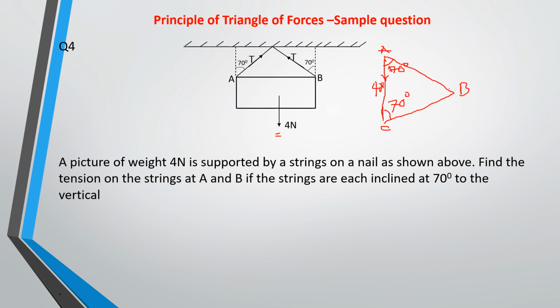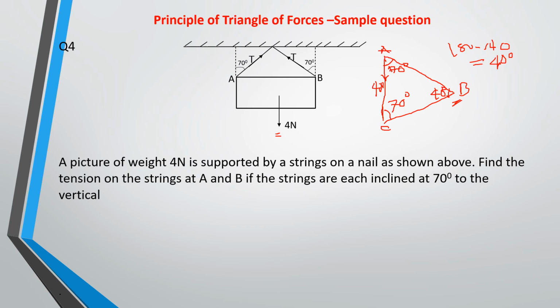Okay, so if this is 70 and 70, we know that the total angle in the triangle is 180 degrees. Which means the angle B will be equal to 40 degrees. That is 180 minus 140. I hope that one is clear now. Simple mathematics. So this is 40 degrees, and that is this angle B here.